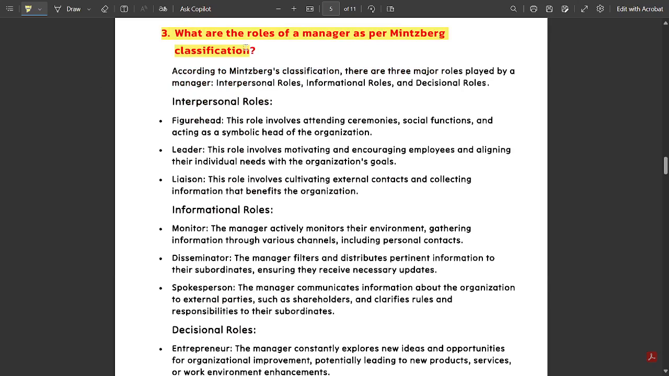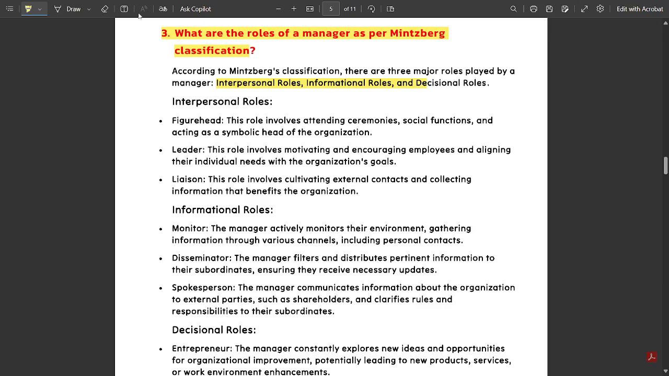What are the roles of a manager as per Mintzberg classification? This is also a question that is repeated multiple times. All of these questions are repeated multiple times, so you should concentrate on each of them. According to Mintzberg classification, there are three major roles played by a manager: interpersonal roles, informational roles, and decisional roles.